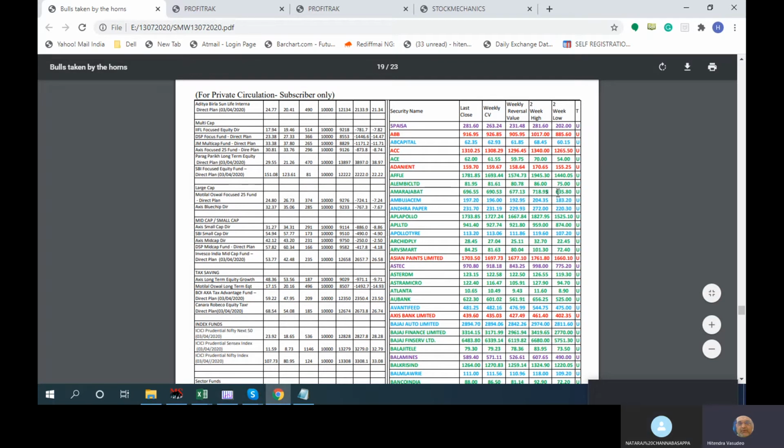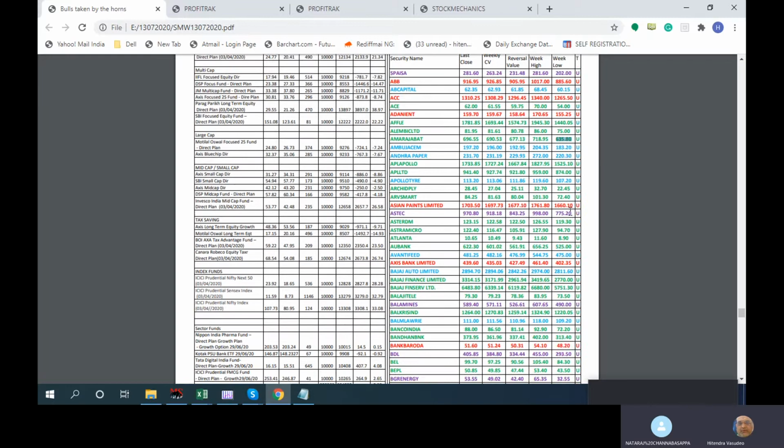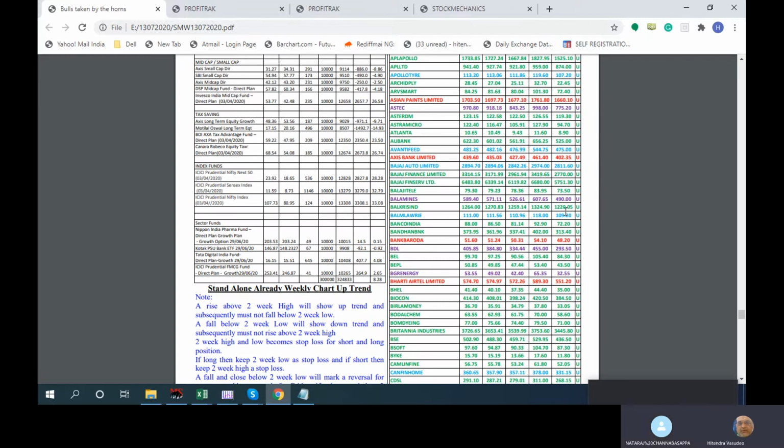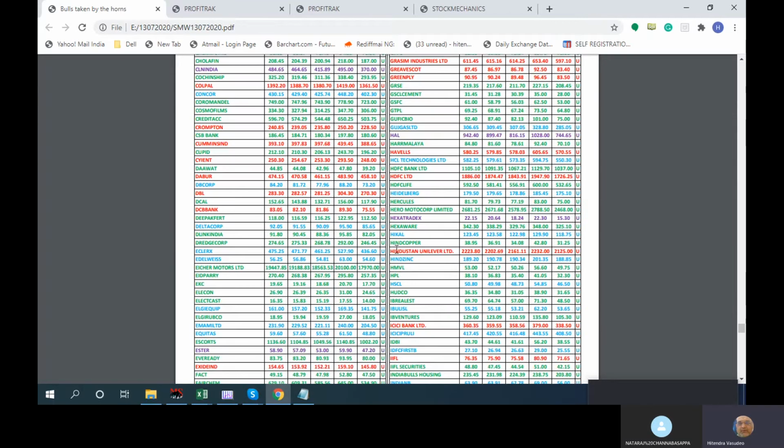You have to see that whatever you are buying and holding should not break the 2 weeks low. This is as far as the near term, one week to two weeks, not more than that, because it might be one week down, one week up, and so on. It will be fast volatility, so there are no very long-term trends in this.